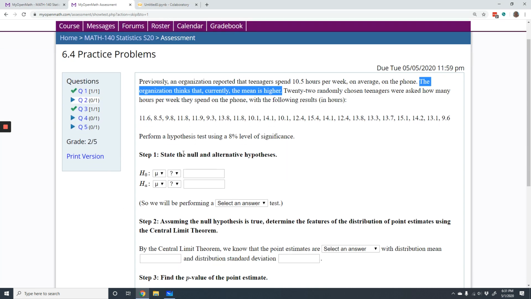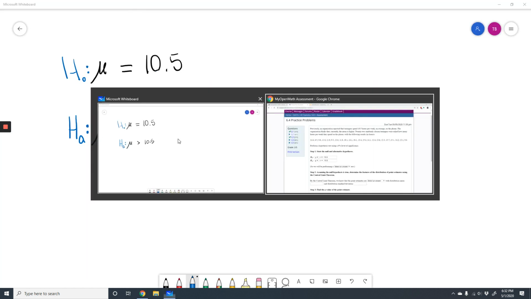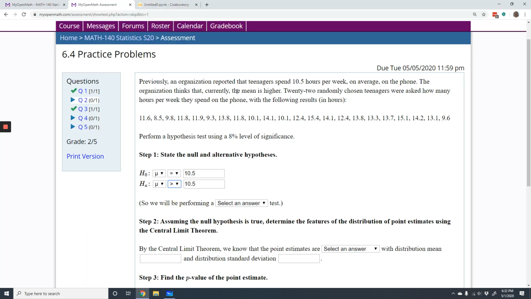So let's put those in. So null hypothesis is that the mean is 10.5, but the alternative hypothesis is that the mean would be less than 10.5. Oh, I'm sorry, mean is higher than 10.5. So greater because the mean is higher. Okay, so we will be performing a right-tailed test because our alternative hypothesis uses a greater than symbol, and the right tail, or the upper tail, is greater than the mean. It's to the right. Okay, it's on the greater side.